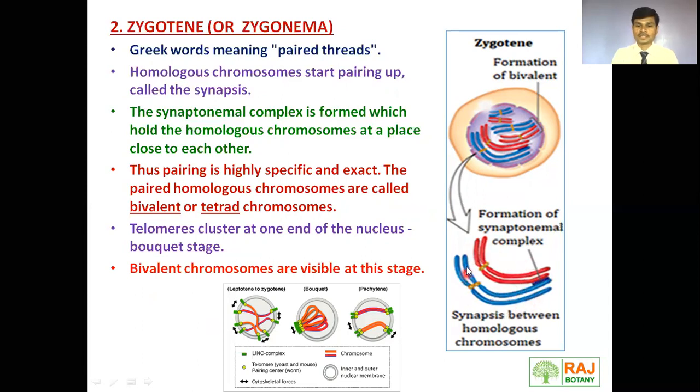And we can see the chromosomes are in bivalent stage or tetrad stage. Here we can see this figure. The zygotene stage is also called the bouquet stage. Why? Because the telomeres present at the tip of each chromosome attach to the nuclear membrane, and this gives a flower-like or bouquet-like appearance. That's why zygotene is also called the bouquet stage.